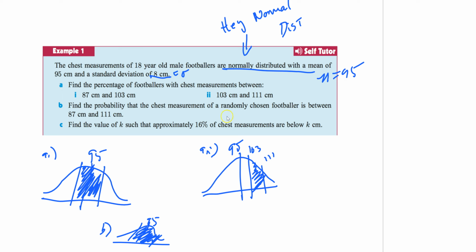Now let's look at this one. We're going to talk about this more in the next video, but find the K value such that approximately 60% of the chests are below K. So they're giving the opposite. It's a little preview. They're giving you the percentage. They're telling you that some values are below K. So the trick is when it says below, you start on the left-hand side. So you can go over here, and that's going to be like 16%, which makes the value of this line here your K. Okay, we'll do more of that later, but that's still a preview.